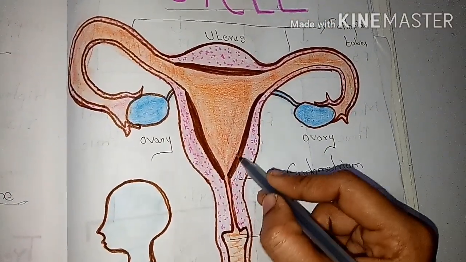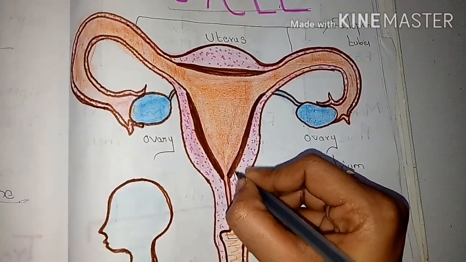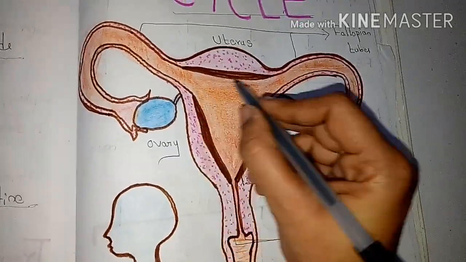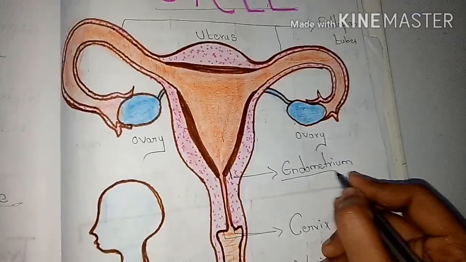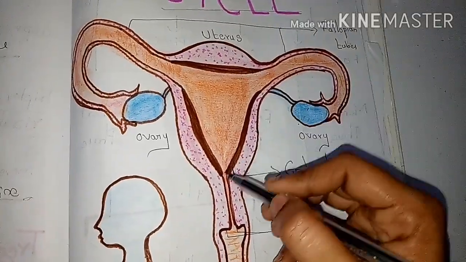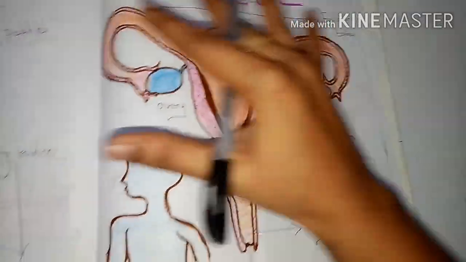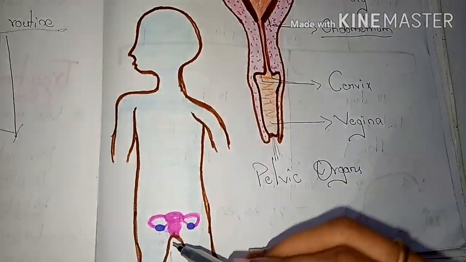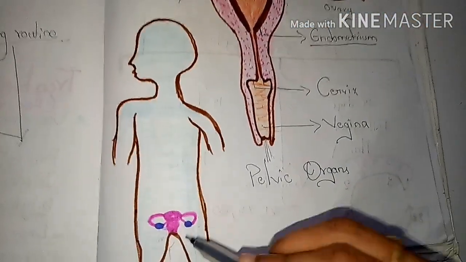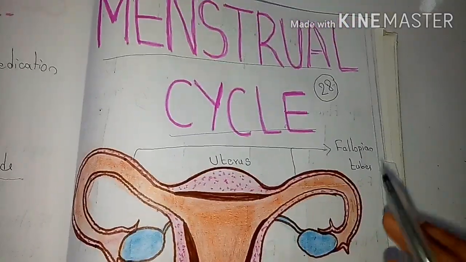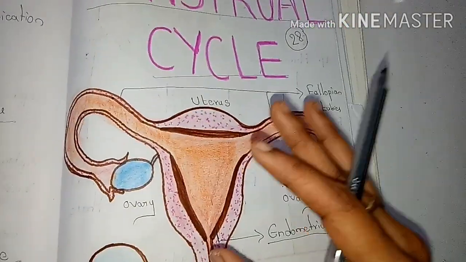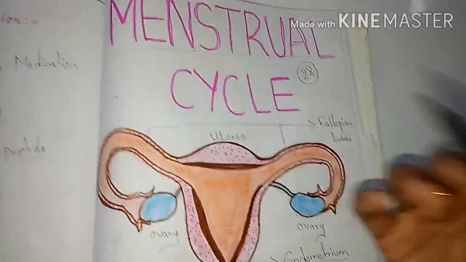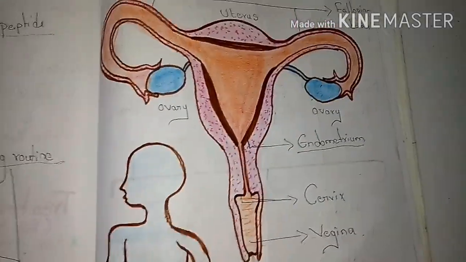The lining present over here in the uterus, the thickness part, is known as the endometrium, which is present at the lining of the uterus. All this female reproductive system is present in this position in the females. This is the basic part which is mainly responsible for the menstrual cycle in women.